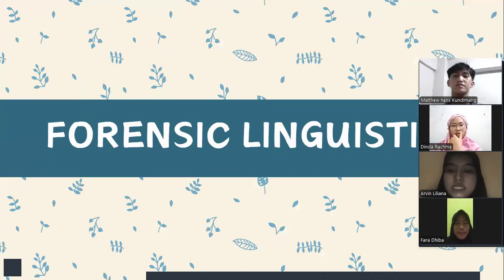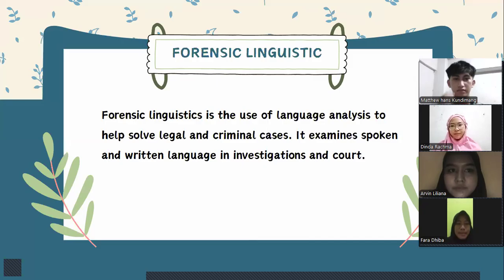Next is forensic linguistics. Forensic linguistics is the use of language analysis to help solve legal and criminal cases. It examines spoken and written language in investigation and court.